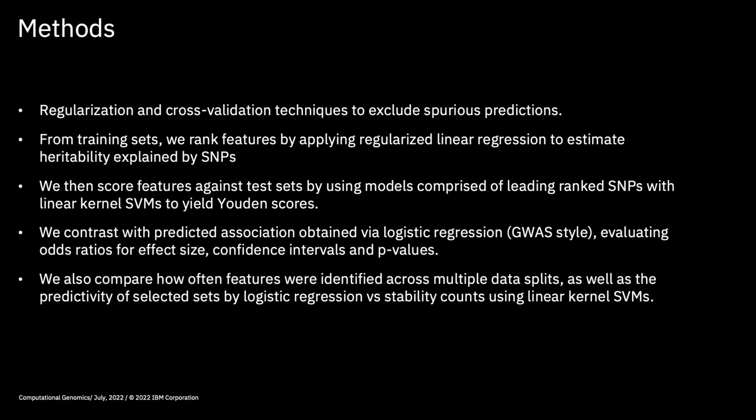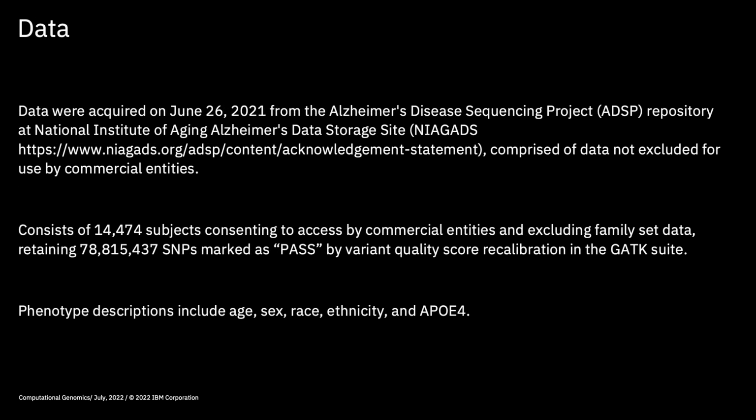Data were acquired on June 26, 2021 from the Alzheimer's Disease Sequencing Project repository at the National Institute on Aging Alzheimer's data storage site, comprised of data not excluded for use by commercial entities. We filtered more than 14,000 samples, retaining more than 78 million SNPs marked as passed by variant quality score recalibration in the GATK suite. Phenotype descriptions include age, sex, race, ethnicity, and ApoE4.